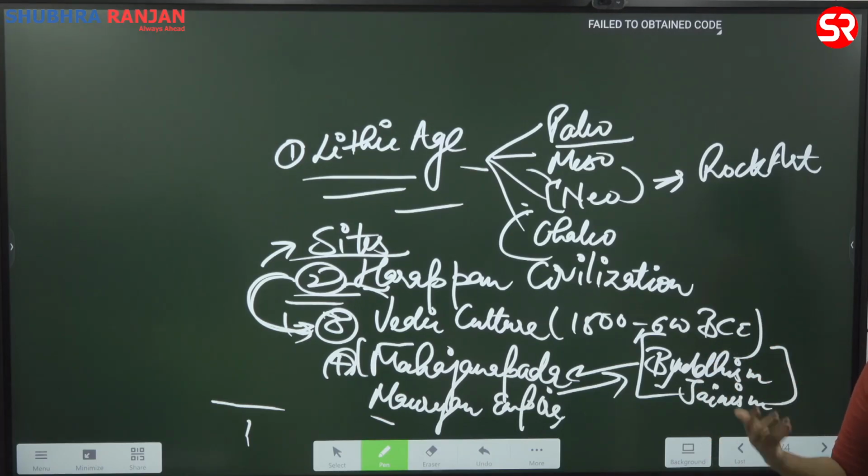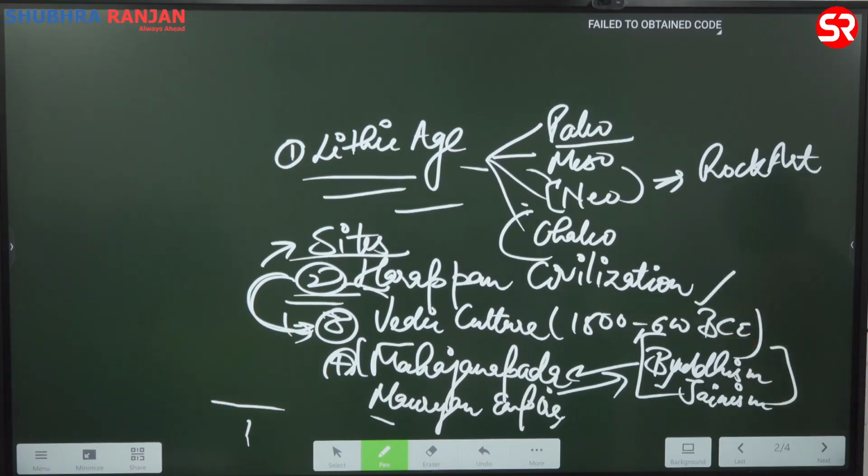Okay, again there is a problem, because in your books you will not find these details. So I will dictate to you in the class that this is the feature that you can cite when it comes to Mesopotamia or when it comes to Egypt. Those details you can use in the examination. So this is the kind of question that is being asked from Harappan civilization.